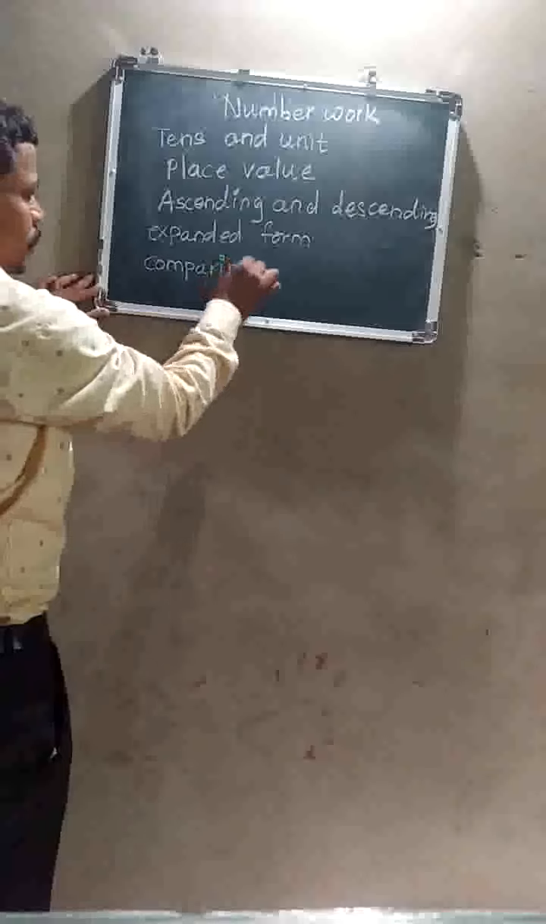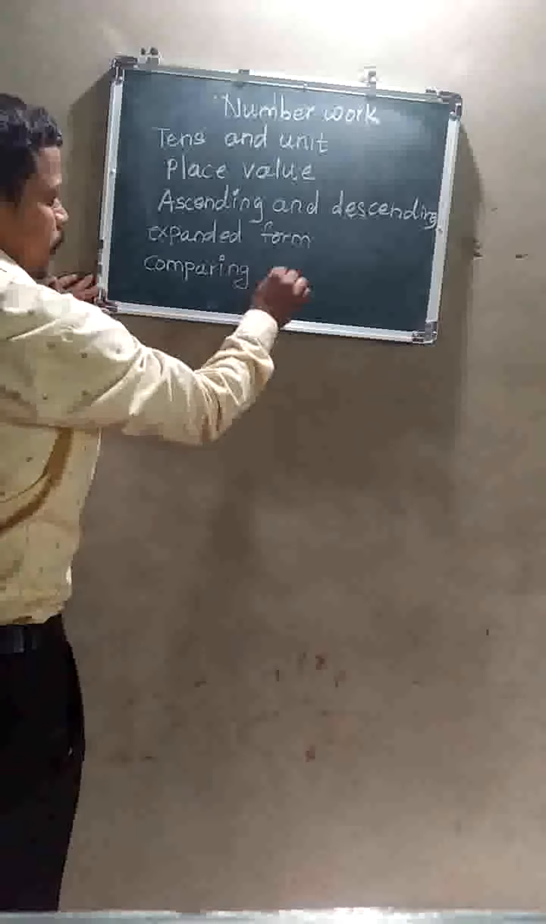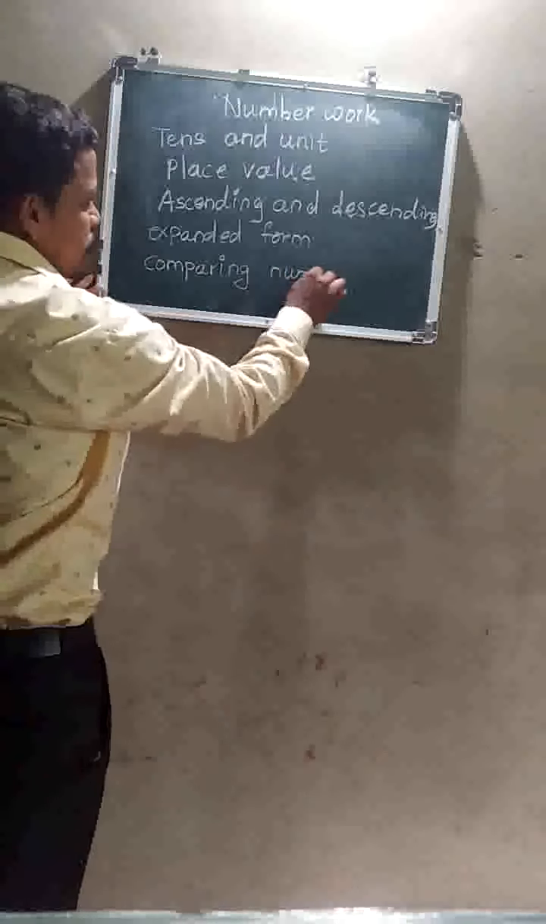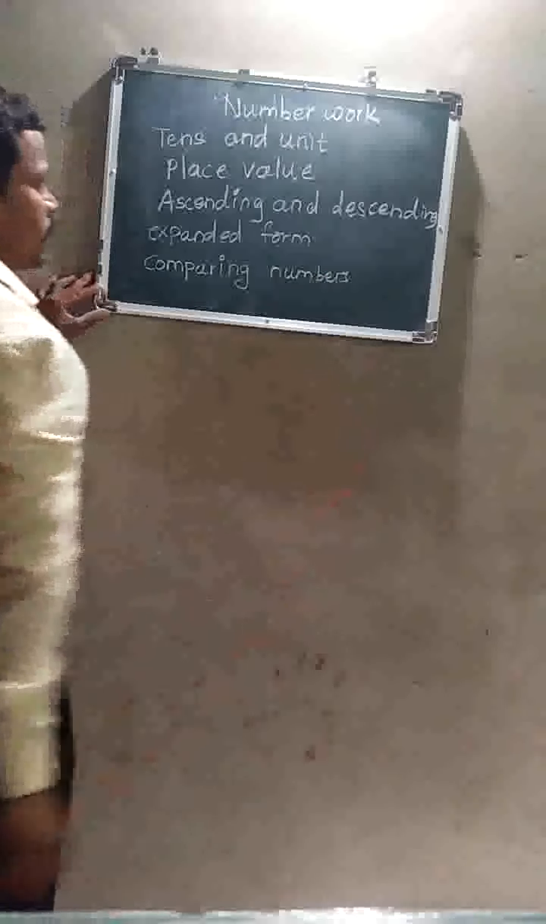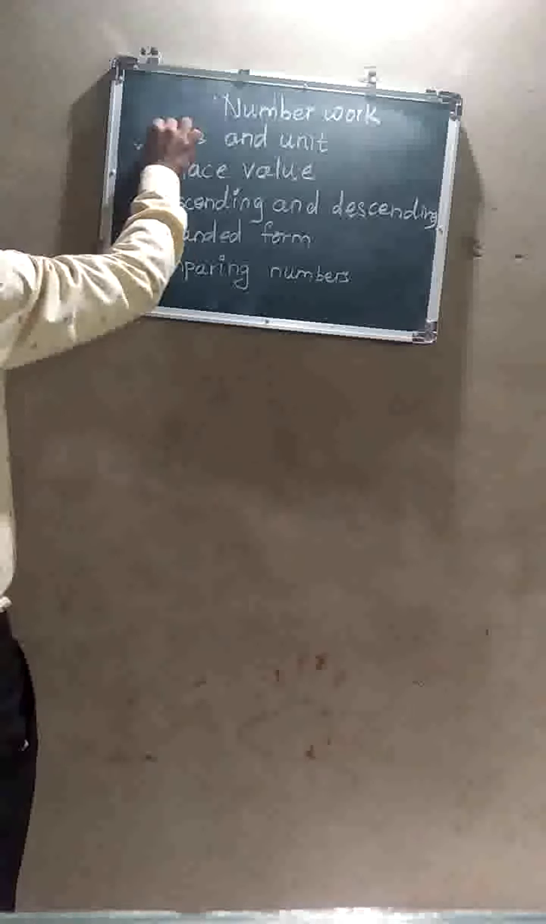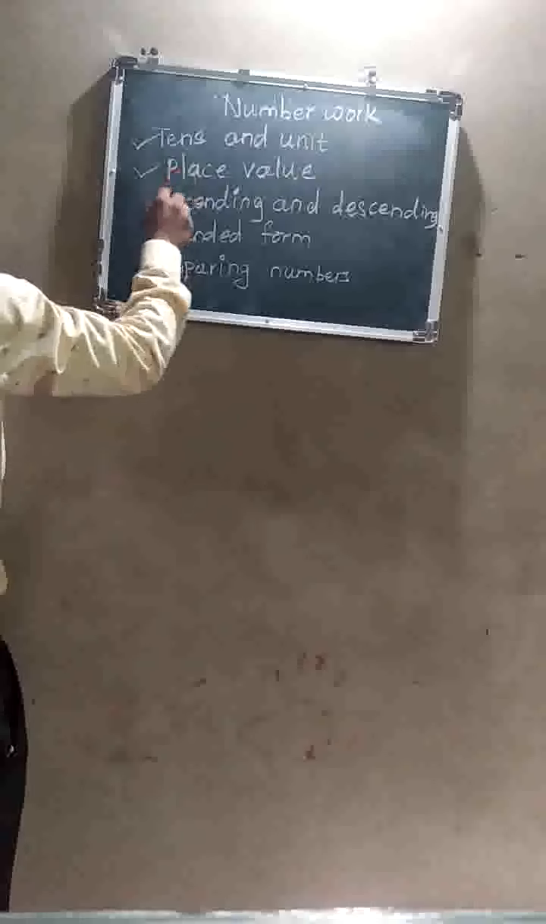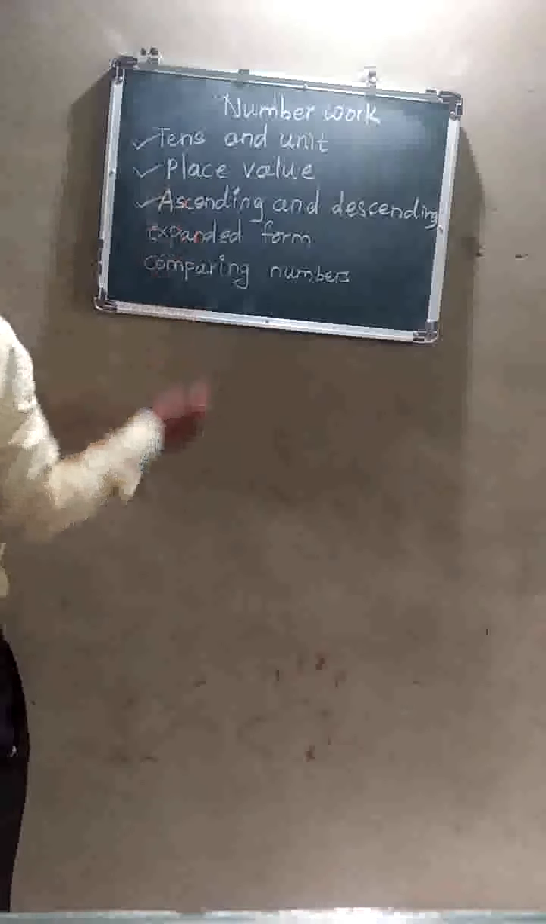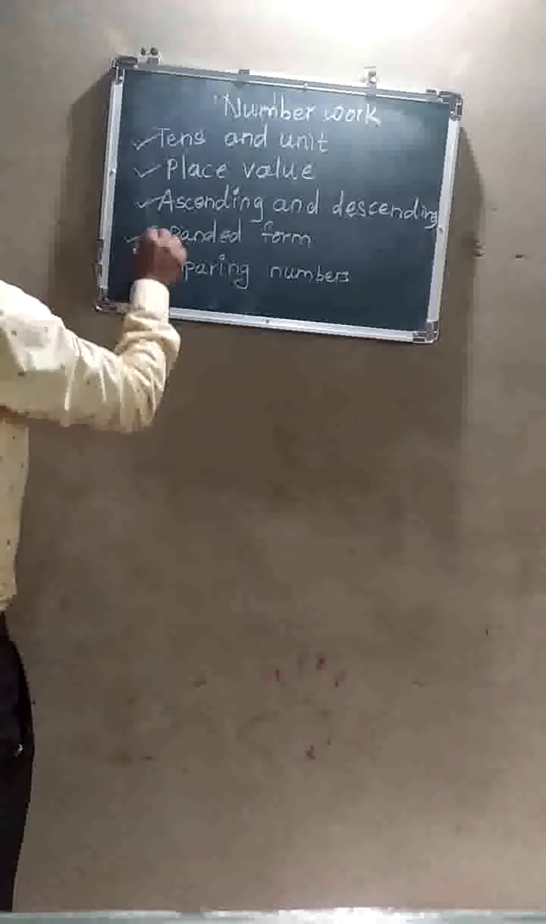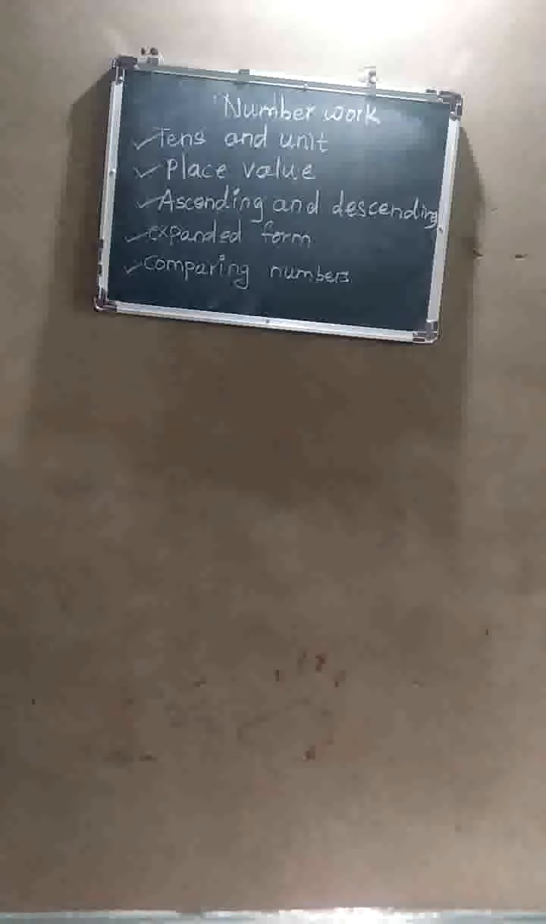So these are the various things we had seen in previous classes: tens and unit form, then place value of the underlined digit, ascending and descending order, expanded form, and comparing numbers. I hope all those points, whatever we had learned, you have understood in a better way. In case you find any difficulty, we'll go through it once again when the school begins.